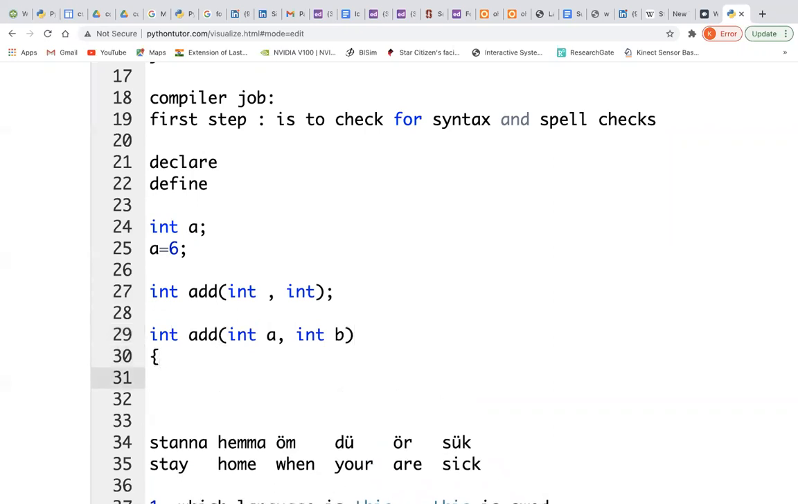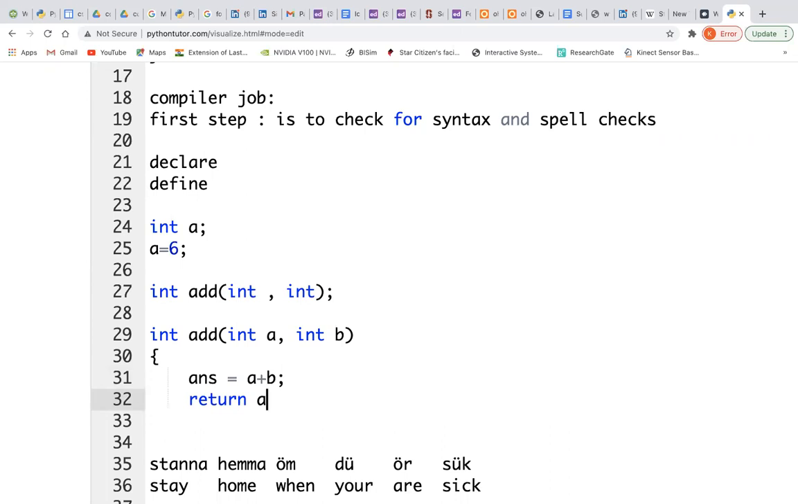So now, answer is equal to a plus b, return answer. This is the body of this add function. So this is the definition.